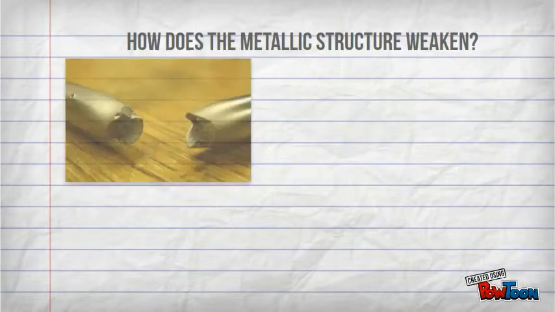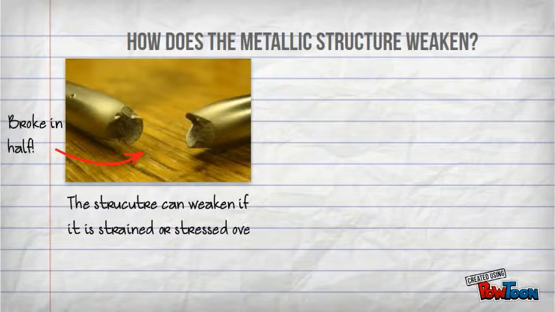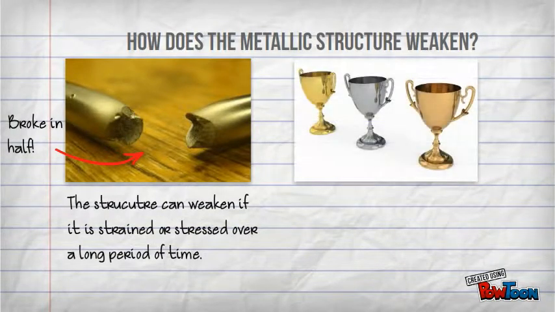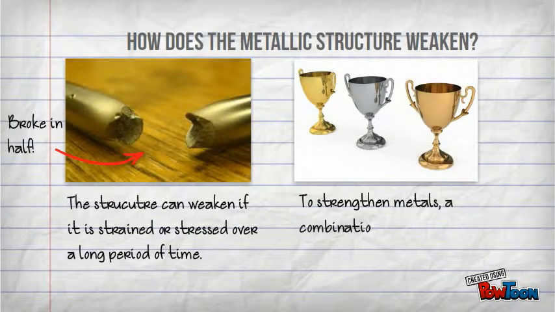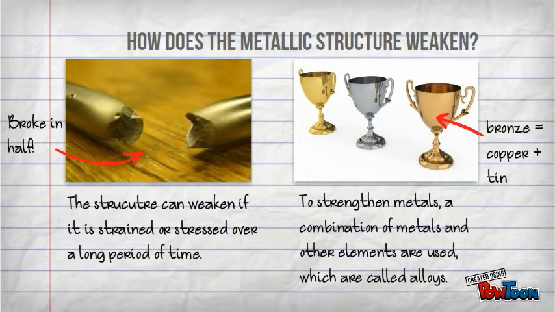The metallic bond can weaken if the metal is put under extreme tension for a long period of time. However, to strengthen a metal, it is combined with another element to create an alloy. The combination creates a stronger bond, preventing any breakage. For instance, bronze is a combination of copper and tin.